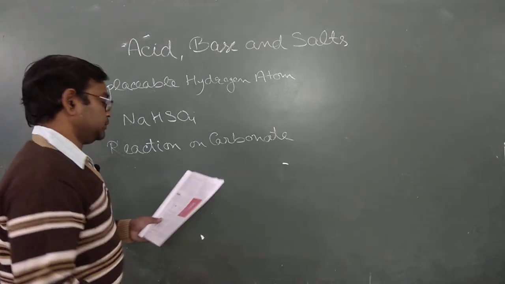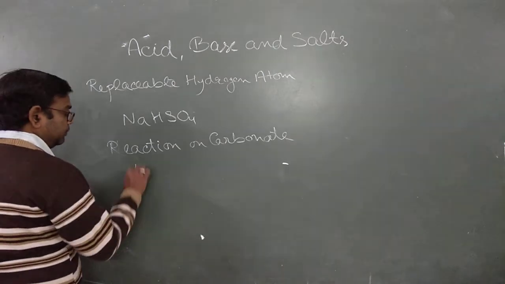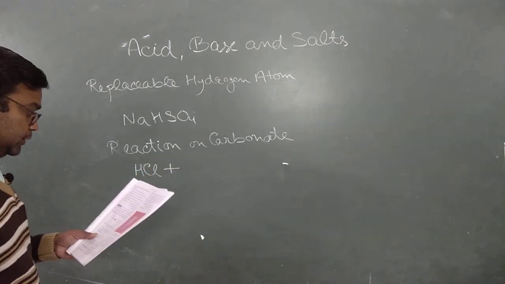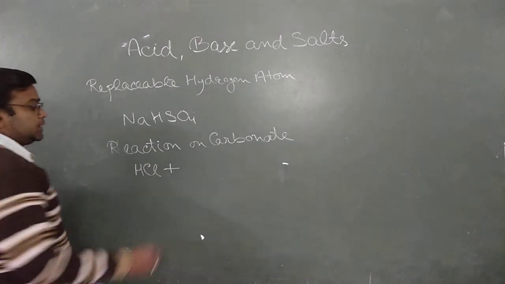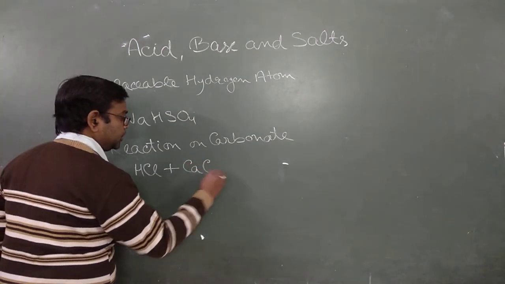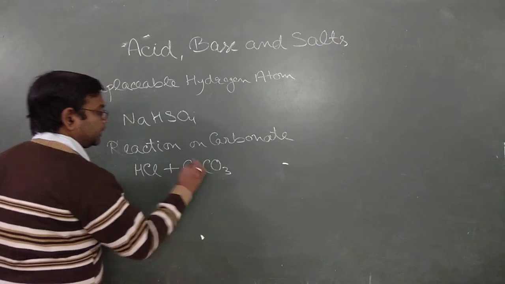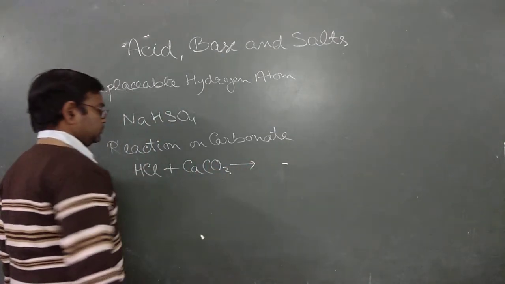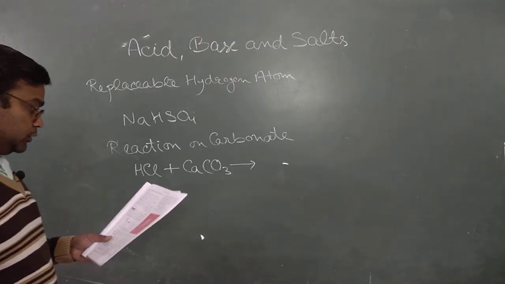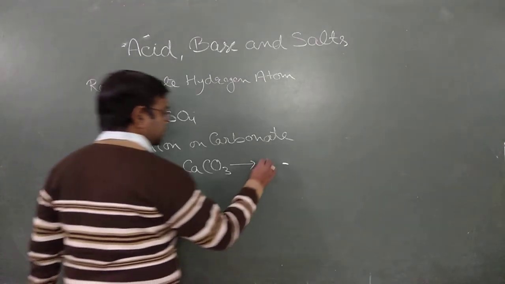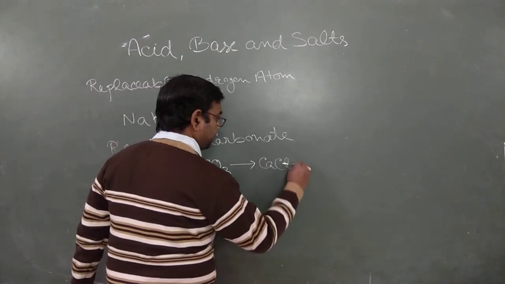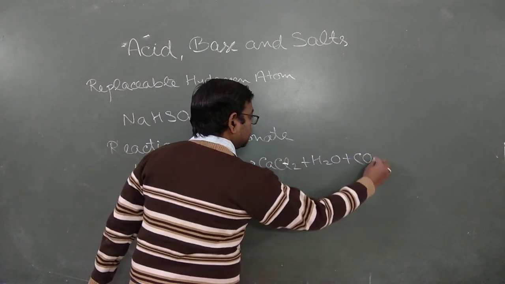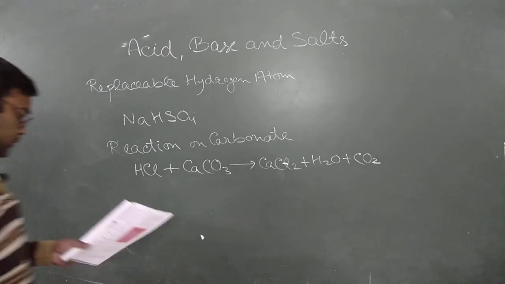For example, whenever HCl, hydrogen chloride acid, reacts with calcium carbonate, CaCO3, they form a salt, calcium chloride, CaCl2, plus water, H2O, and, since it's a carbonate, they release CO2 gas.